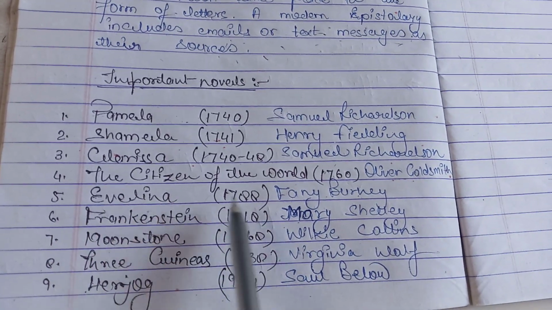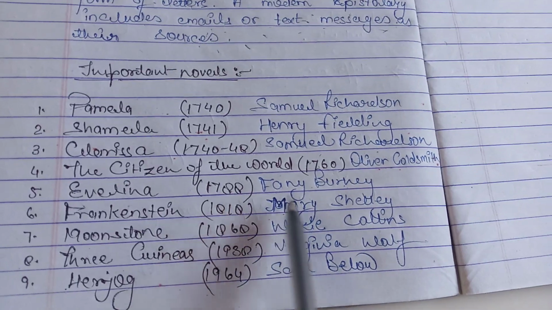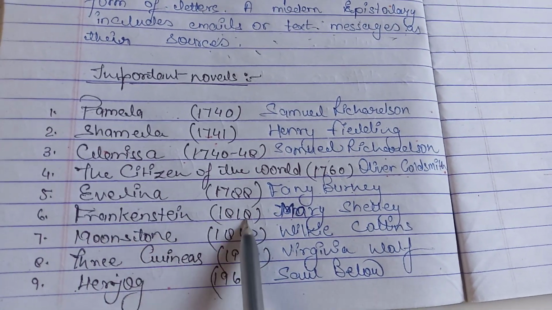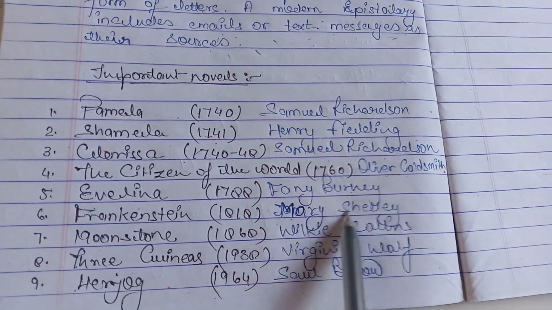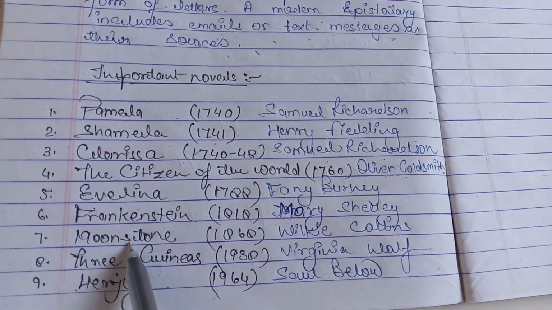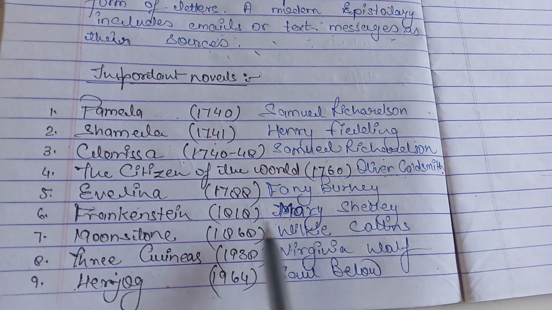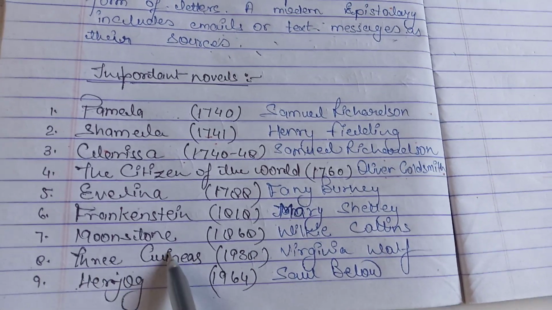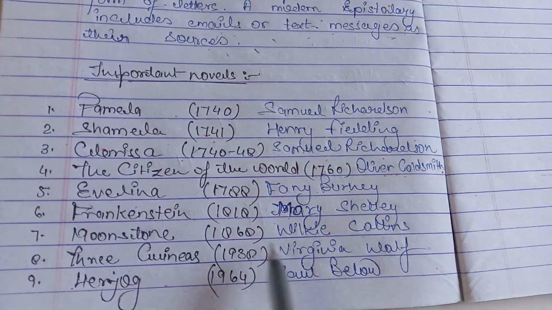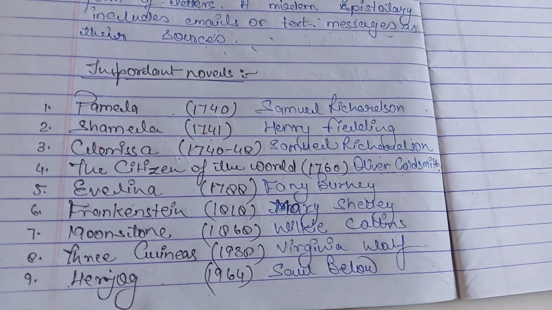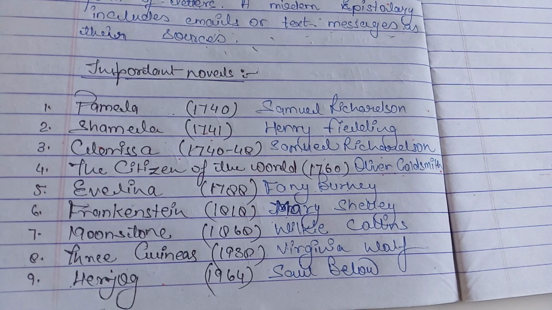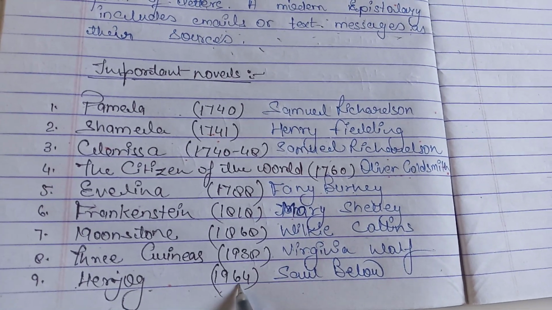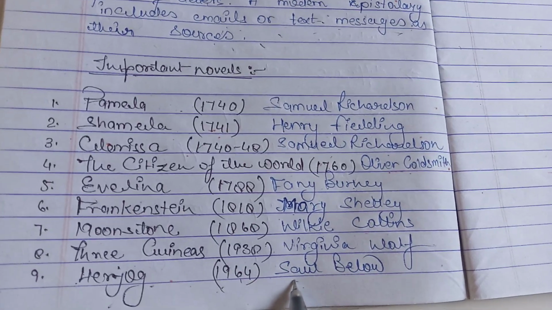Evelina was published in 1788 by Fanny Burney. Frankenstein, 1818, by Mary Shelley. The Moonstone, 1868, by Wilkie Collins. Then Three Guineas in 1938 by Virginia Woolf. The last one is Herzog, published in 1964 by Saul Bellow.